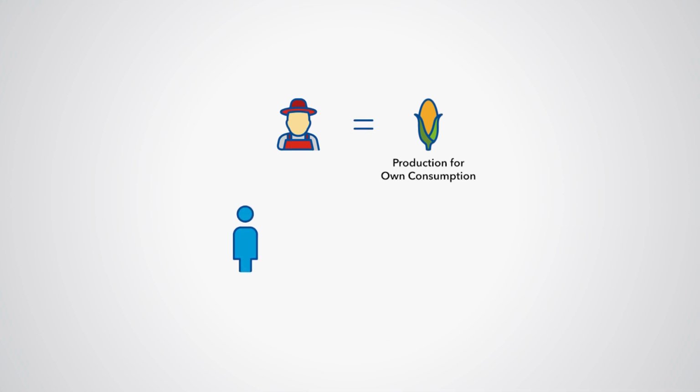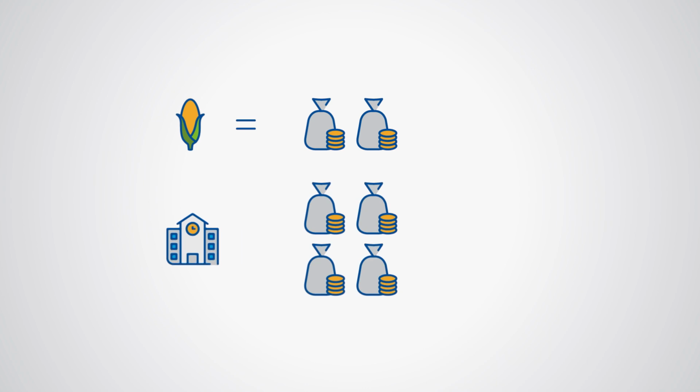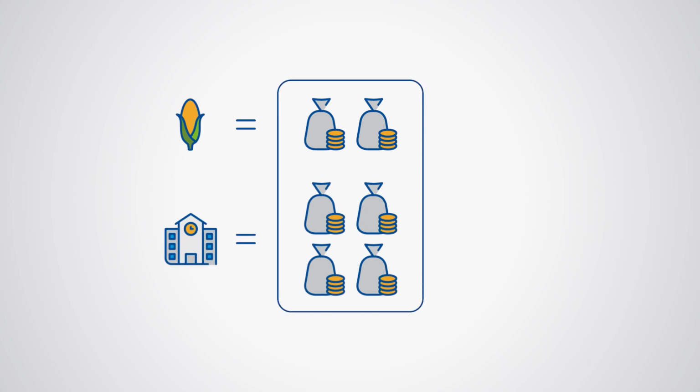A student attending a public elementary school would represent a transfer in kind. The student is not required to pay any fees since the government pays for the education services on behalf of the students. The value of the vegetables grown for own consumption and the elementary education services would be included in the weights of a consumption index. In summary, it is generally recommended to follow the monetary approach given that the CPI is used as a measure of inflation and an input to monetary policy.